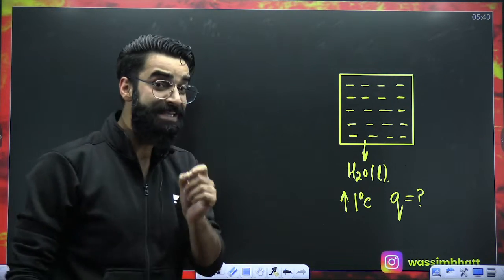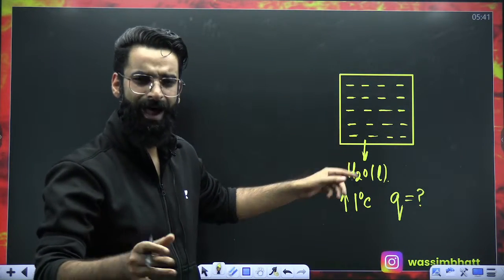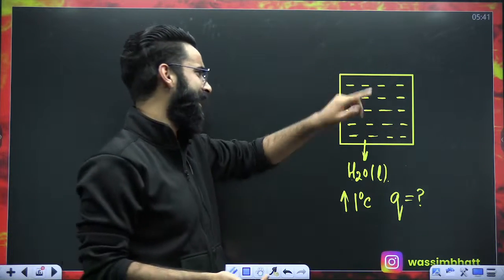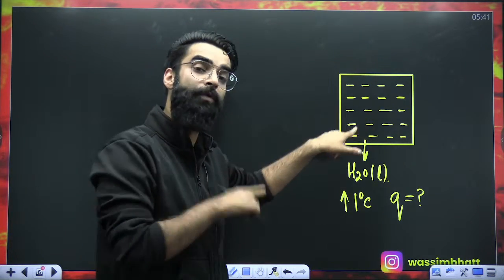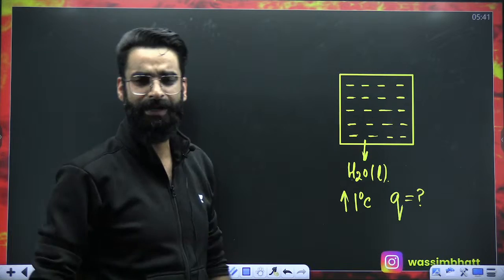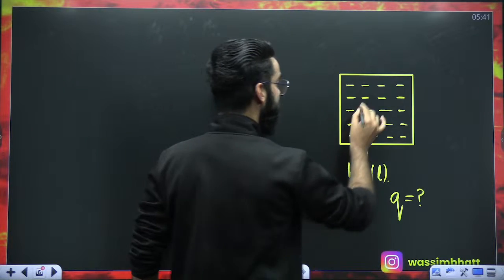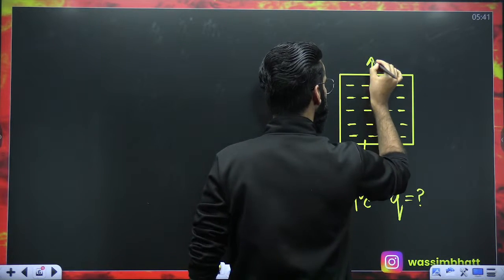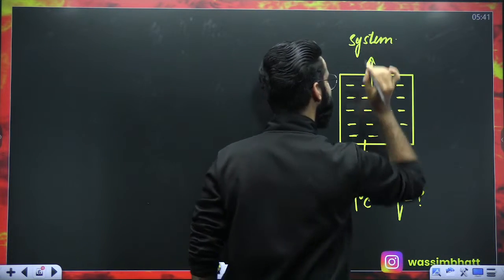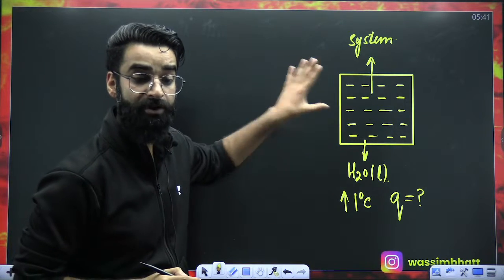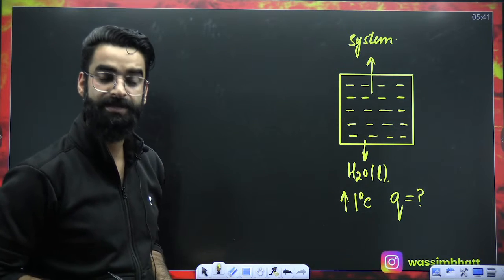Okay. So my dear students, this water in the container is right now under thermodynamic investigation. I'm checking how much heat has to be supplied to water in order to increase its temperature by 1 degree Celsius. That part of the universe which is under thermodynamic investigation is what you call a system. So the water in the container right now is going to be your system.